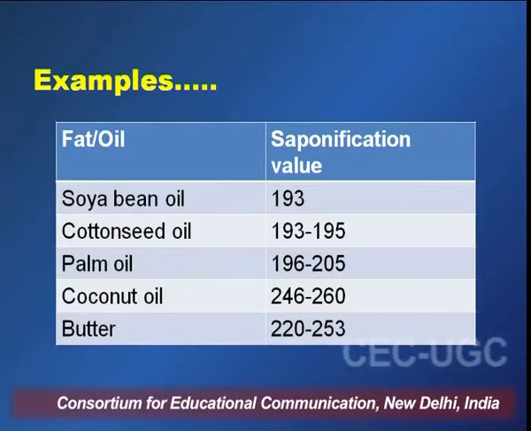So if there is a variation in the saponification value or the range of these crude drugs, one can easily assess that either these drugs have been oxidatively degraded, or they are adulterated with some other oil or fat to attain certain economic benefits. So this is how saponification value basically helps in the identification as well as in assessing the quality of the crude drugs.